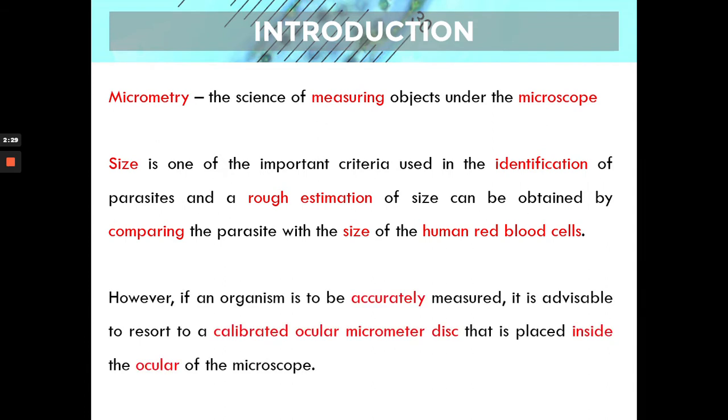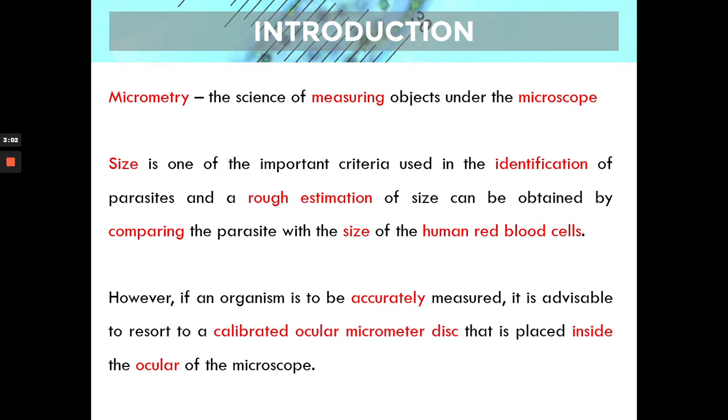If you want to measure your parasite or organism accurately, then we use what we call the ocular micrometer, which is calibrated using the stage micrometer. We'll discuss why it is important to calibrate and what these micrometers are. But the main rationale for this lesson is that measuring our organisms in parasitology is an important thing to do.